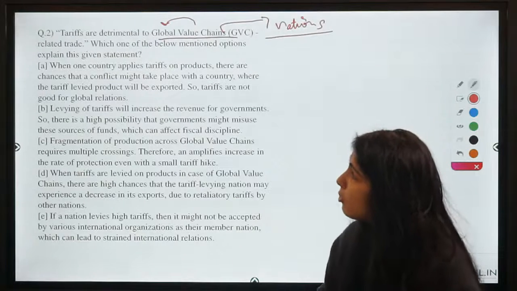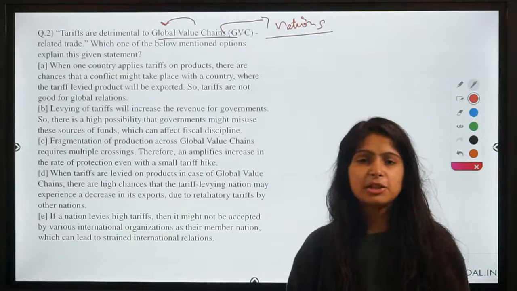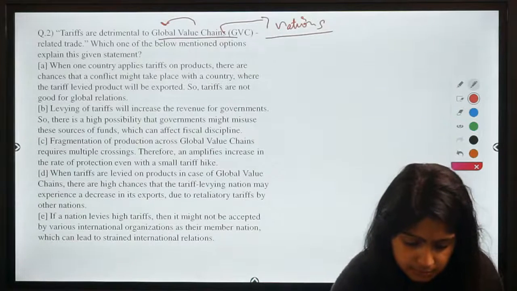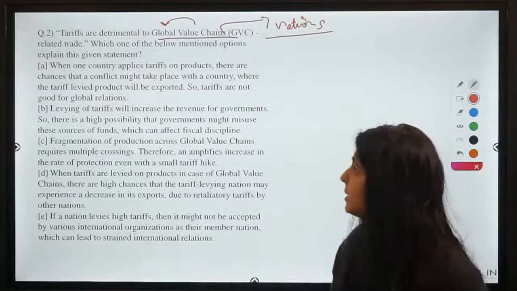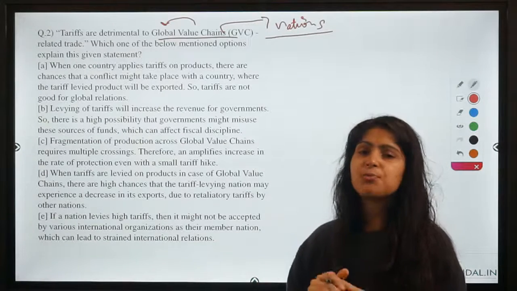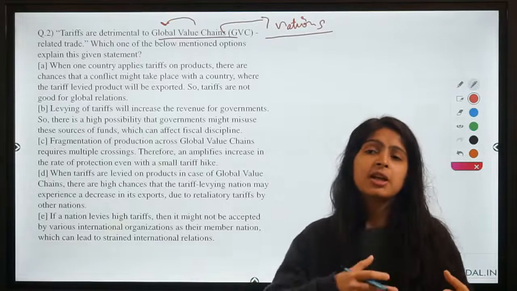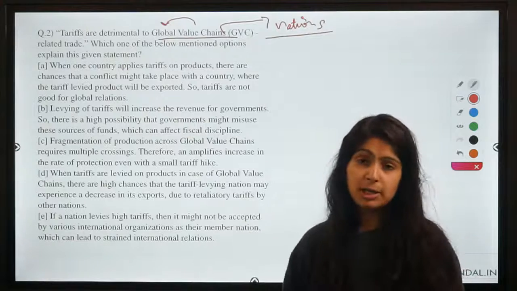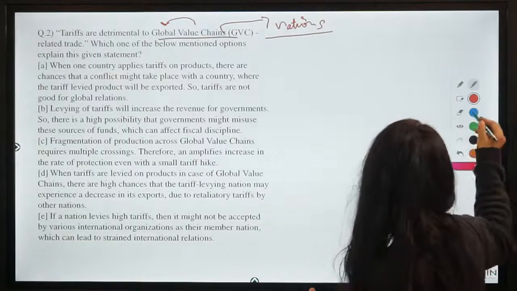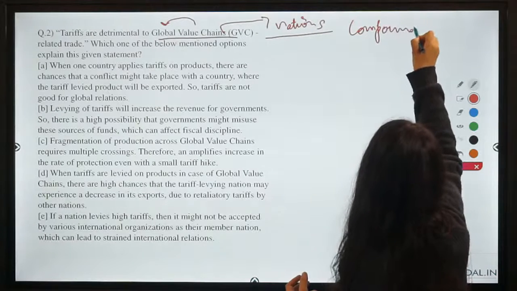So now, how do tariffs affect the global value chain? What are tariffs? Tariffs are the taxes or duties which are applied by governments on these products, right? So now we have to connect tariffs to global value chains. So guys, what happens when tariffs are applied on many products, especially products which are manufactured in different parts of the world? A compounding effect takes place. So what is a compounding effect? Those of you who have studied finance must know the meaning of compounding effect.